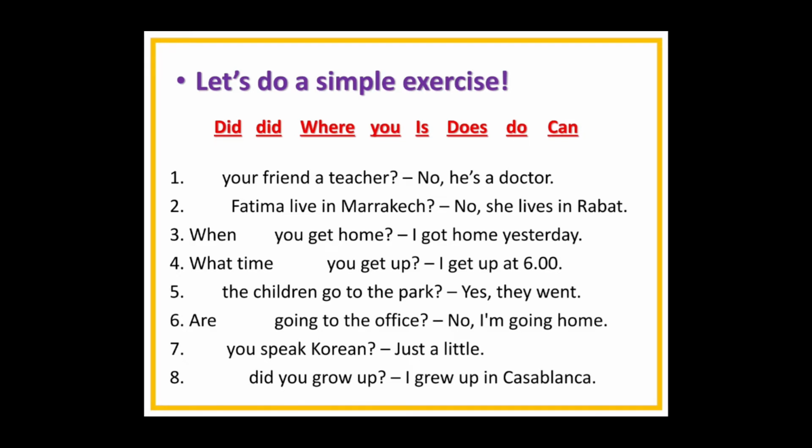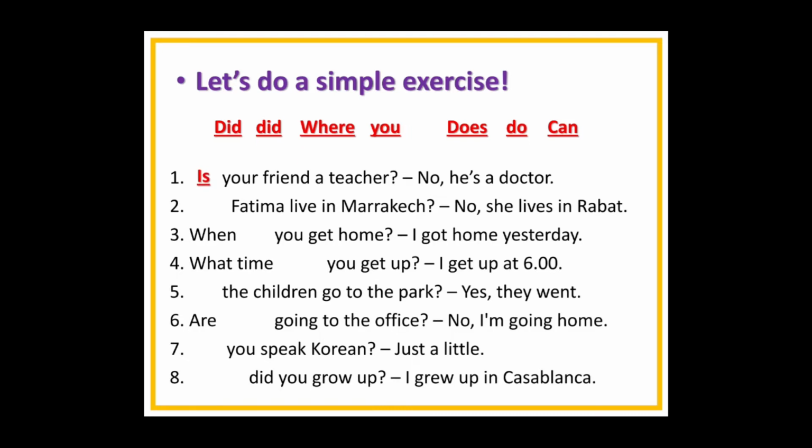So the first one, your friend a teacher. The answer: no, he is a doctor. So what are we going to use? Is. We don't have a verb, so we need a verb. Is your friend a teacher? No, he's a doctor. We have verb to be in simple present. So is.